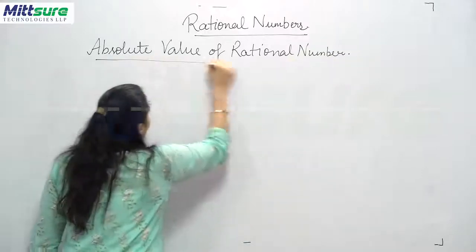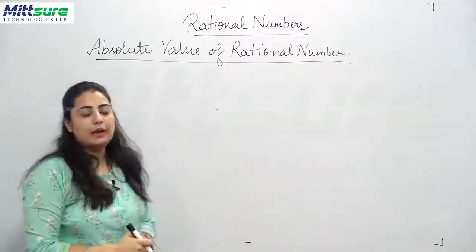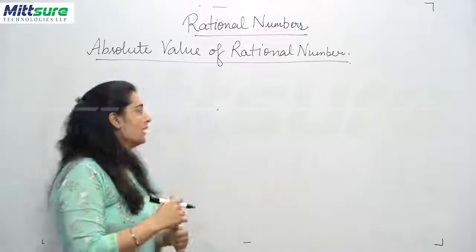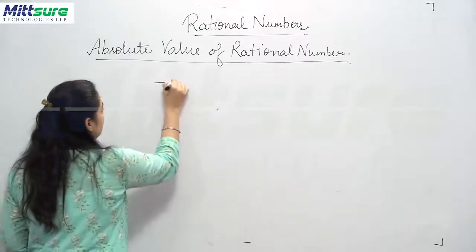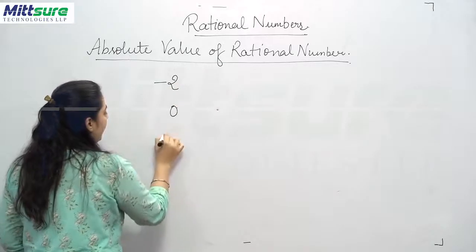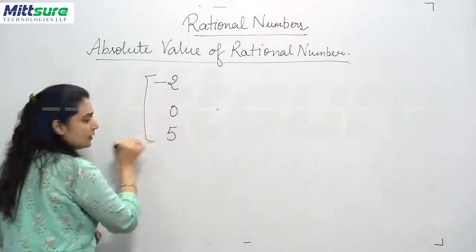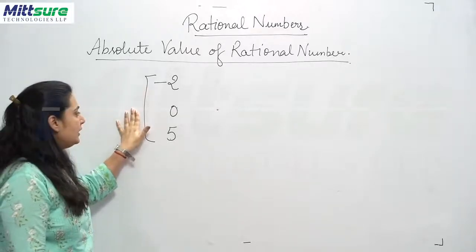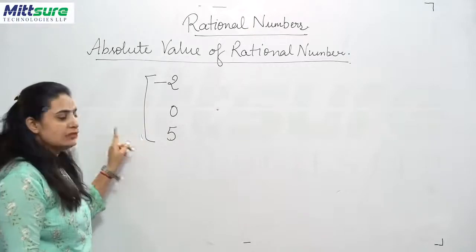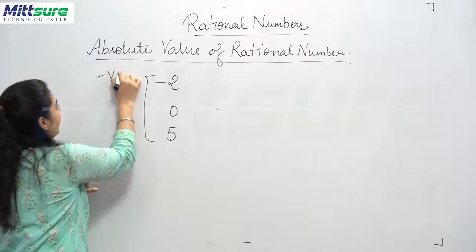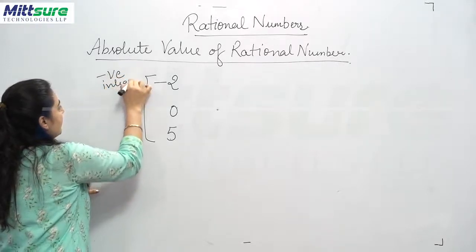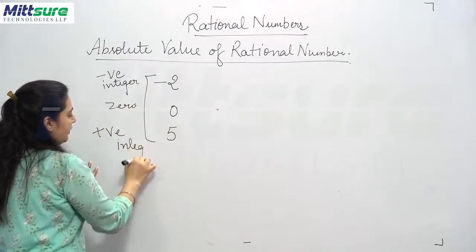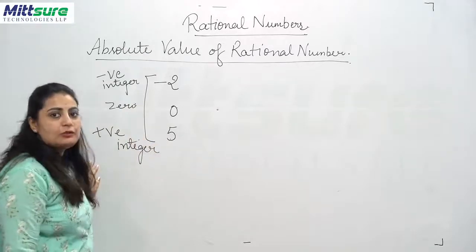Now see, before we come to the absolute value of a rational number, we will understand what the absolute values of integers are. Now suppose I take -2, I take 0 and I take 5. These all are integers, right? -2 is a negative integer, 0 is also an integer and 5 is the positive integer. Okay, so I have a negative integer, 0 and a positive integer, that is 5. Clear?